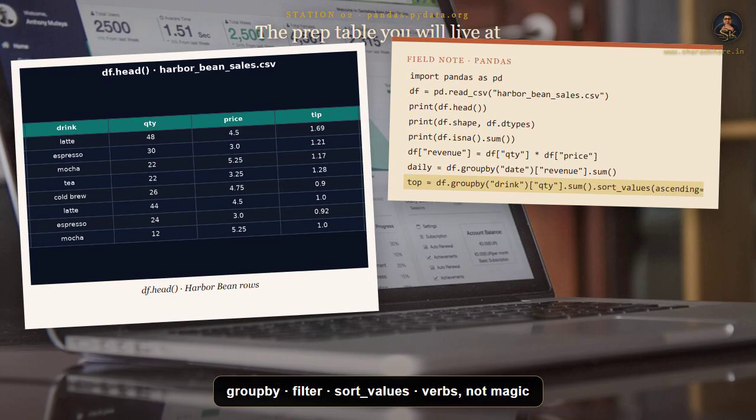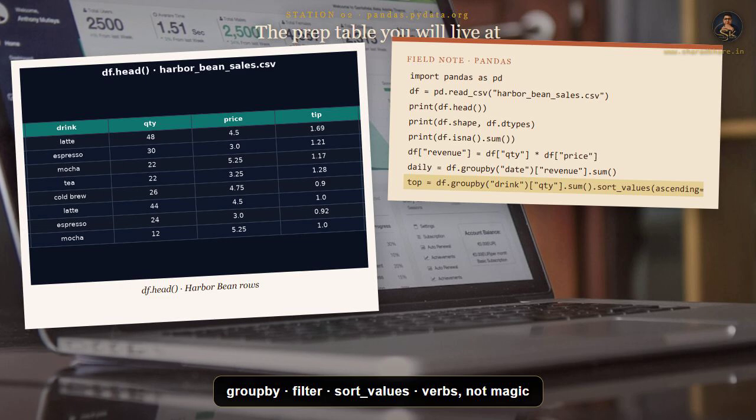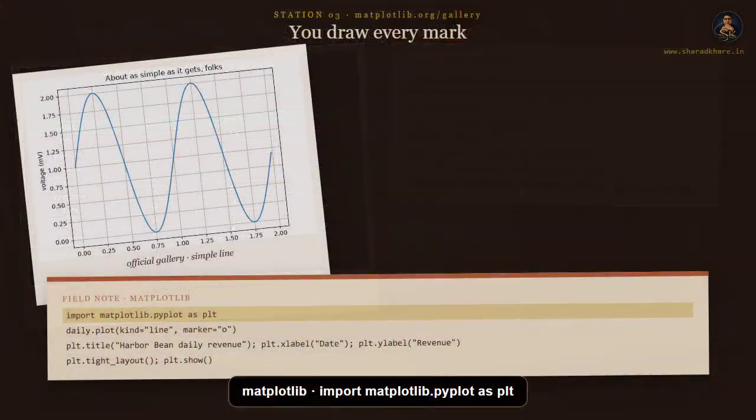Pandas is not one magic function. It is verbs: read, look, make a column, group, filter, sort. If you only learn one library today, learn Pandas well enough to trust the table. Everything after this, charts and tests, is just asking a clear question of the same data frame.